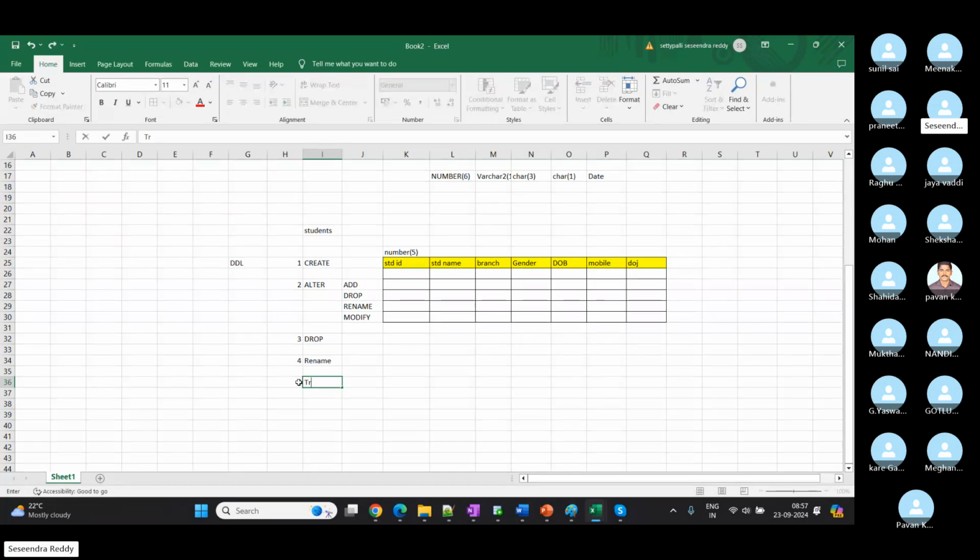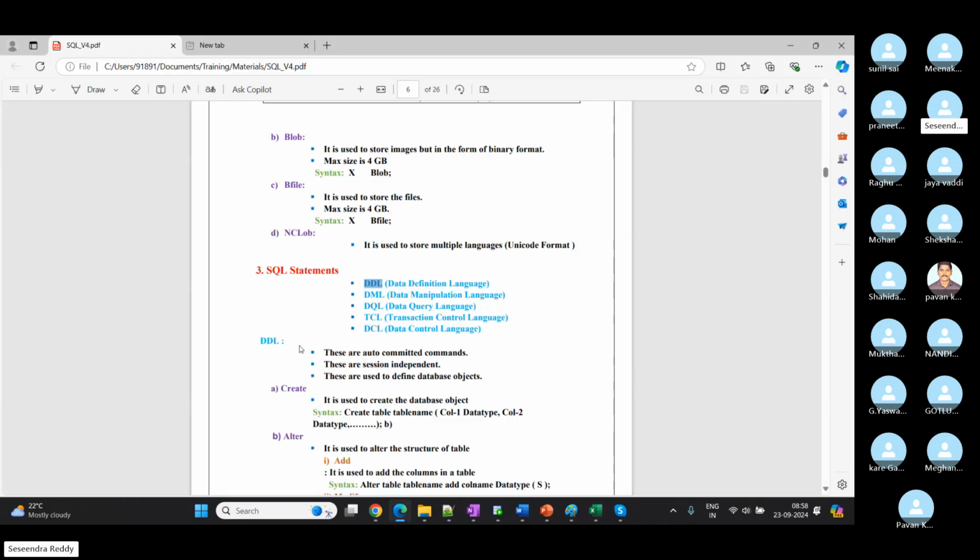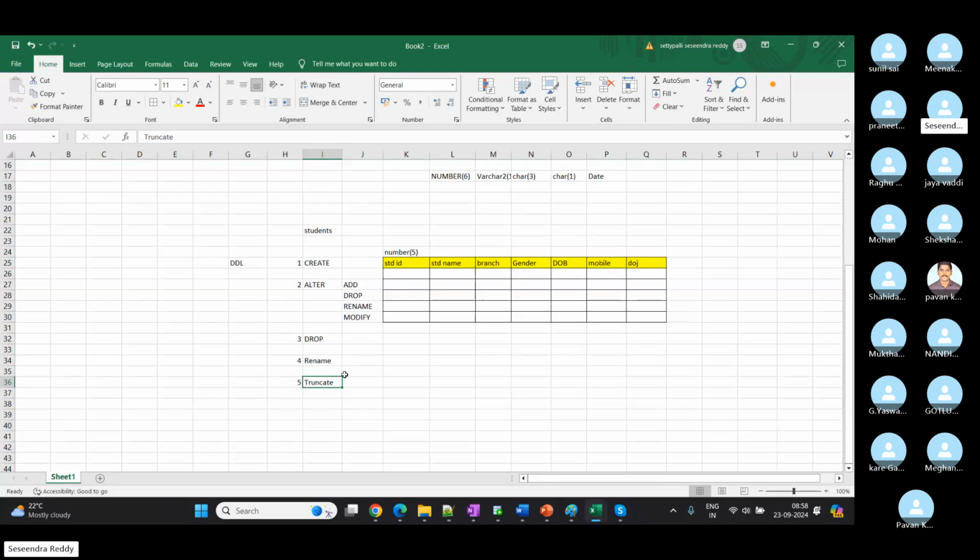Okay, and then finally we have truncate. It won't make any changes to the definition, meaning column name changes or table name changes, anything, only data. It will work on data. So whatever data we stored in this table, the entire data will get deleted at a time and auto committed. Okay, so either truncate or delete, both will do the same job, but there is one difference between them. Again, it is also a very important interview question in real time. Even a person with 5 or 10 years of experience will get an interview question on this. So again, we can discuss it clearly.